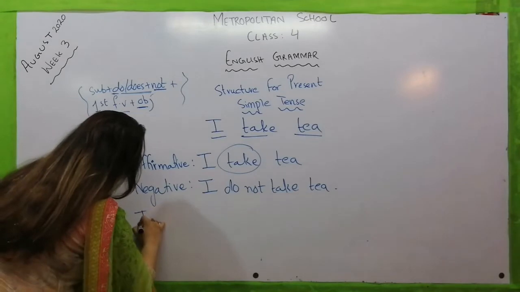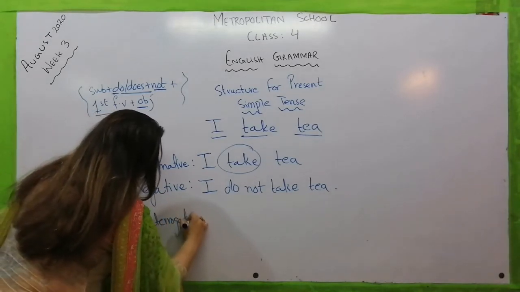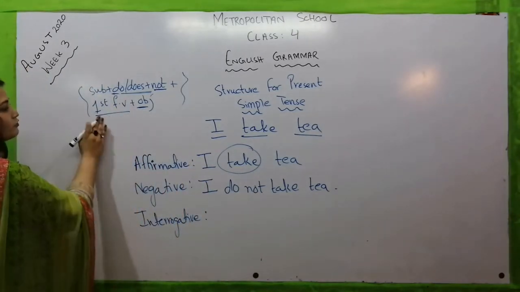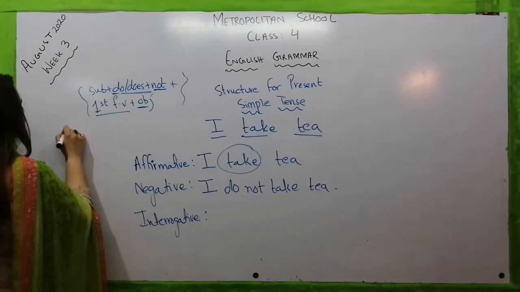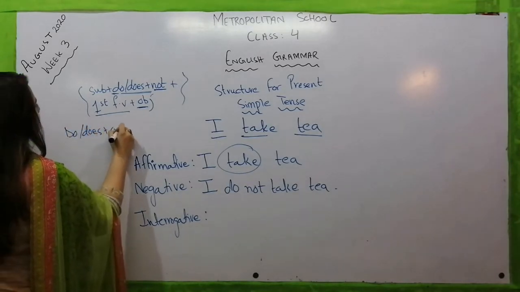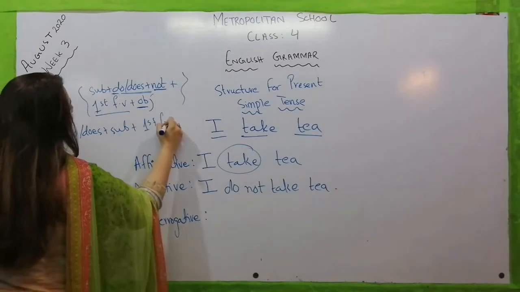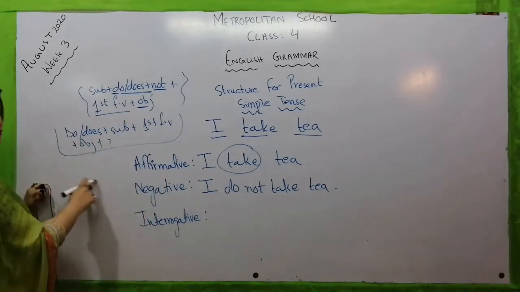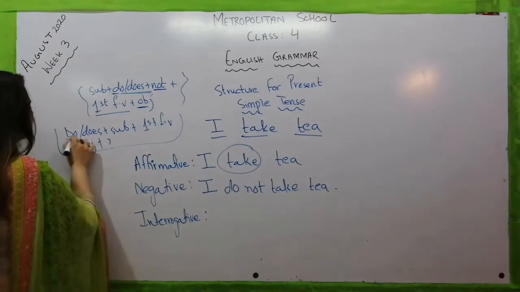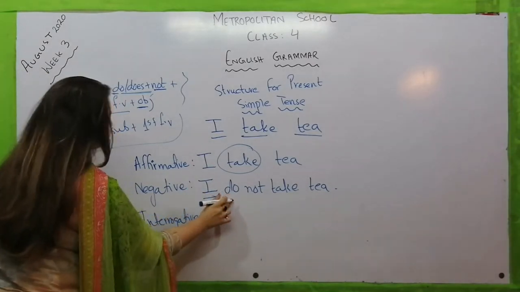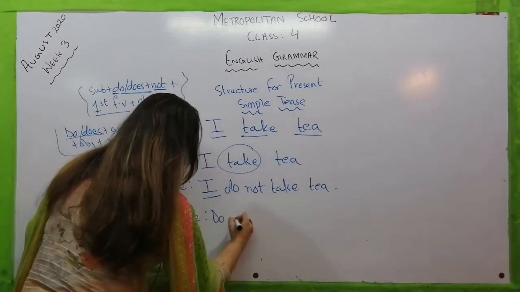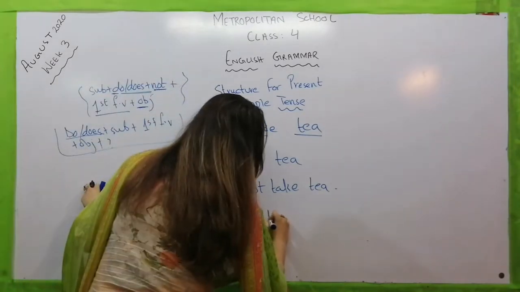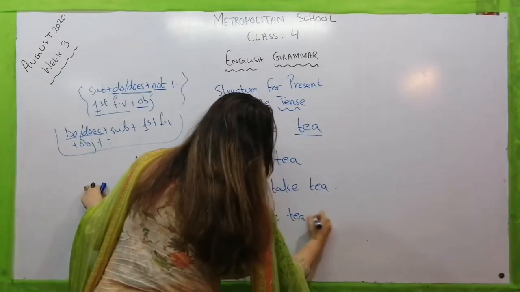Now let's move towards the interrogative sentence. Same as above, like we have written the negative structure here, I am also writing the interrogative structure here. What do we have to write? Do, does plus subject plus first form of verb plus object plus a question mark. Now we will follow this structure. What do we have to use first? With this I, what have we used? Do. So we will write do here first. Do, subject I, first form of verb take, object tea, and a question mark.